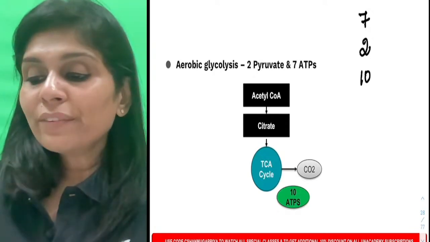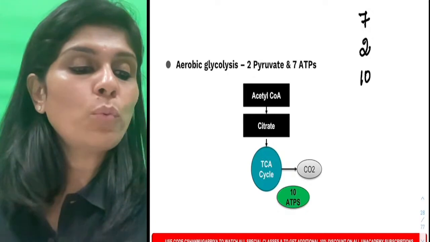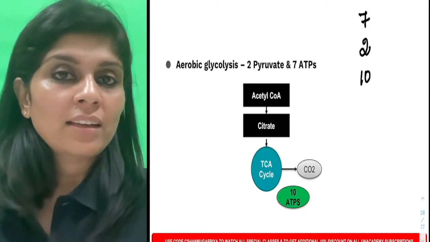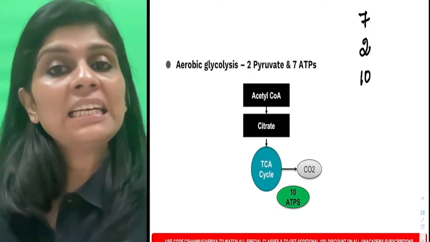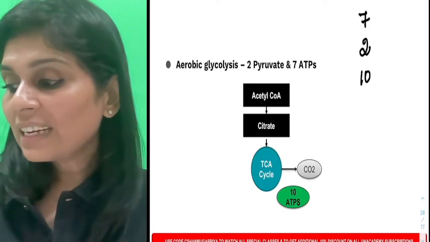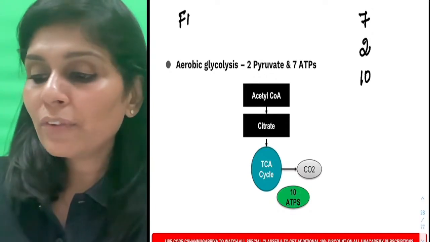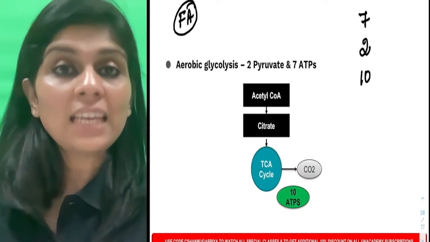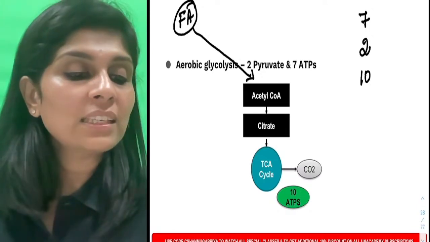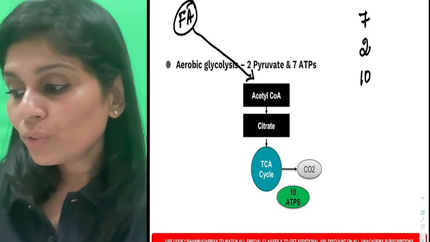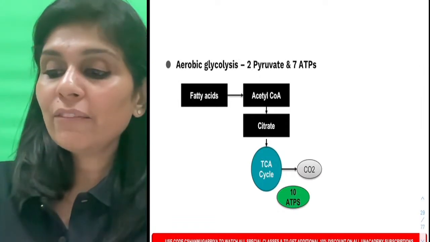Okay. Now if this is the fate of carbohydrate, what is the fate of fat? What happens when you are consuming a fat diet? Fatty acid, right? So this fatty acid on oxidation, whatever may be the fatty acid that is present in the diet, gets oxidized to form N/2 acetyl-CoA. Don't you know that? N carbon atom containing fatty acid.